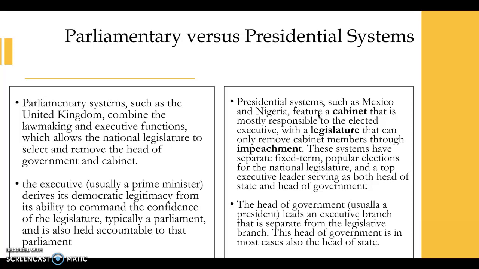In a parliamentary system, the prime minister will form a cabinet, and that cabinet is the government. They drive policy in the House of Commons. In Nigeria and Mexico, the president will also form a cabinet. That cabinet will drive policy from the executive branch and attempt to get legislation passed through the legislative branch. So presidential systems, like I said, have separate fixed-term popular elections for the national legislature and the top executive leader, who serves usually as both the head of state and head of government.